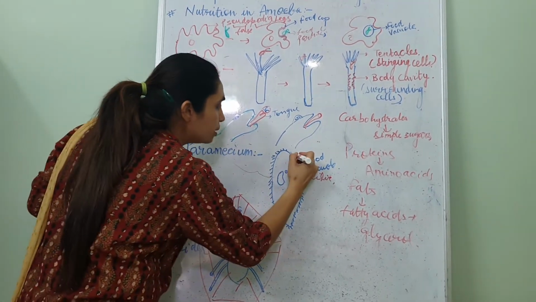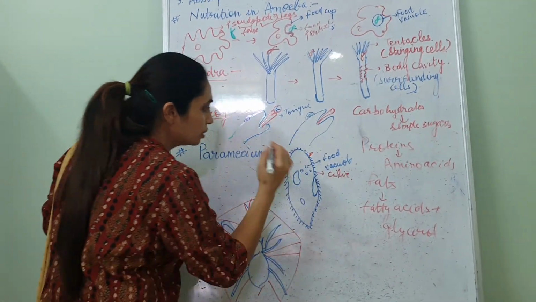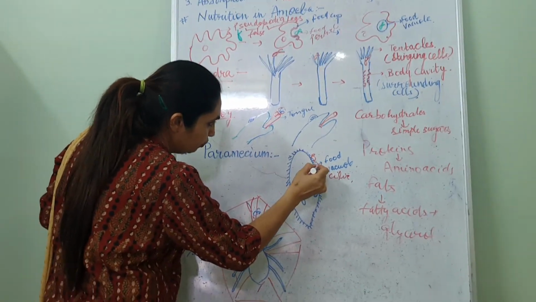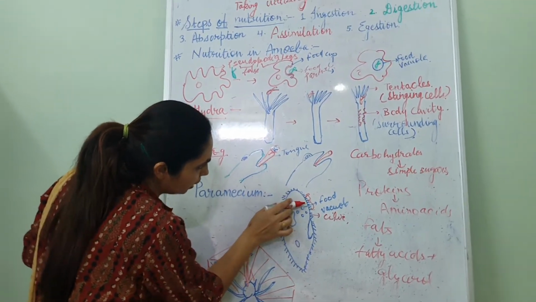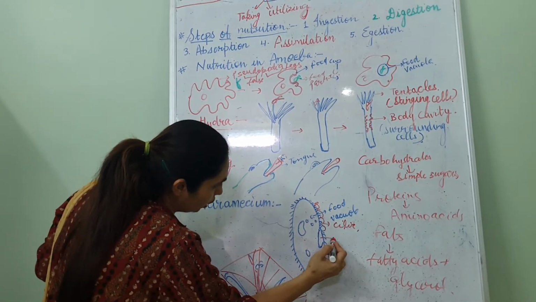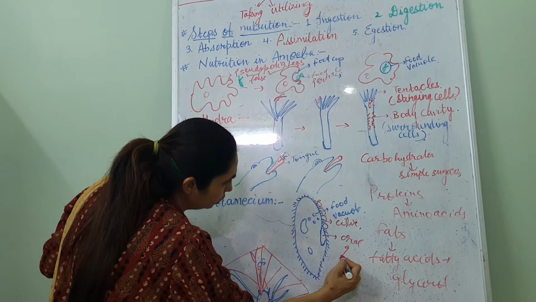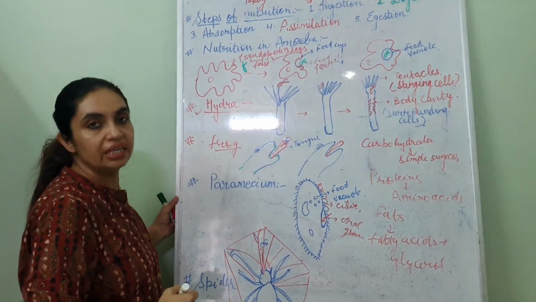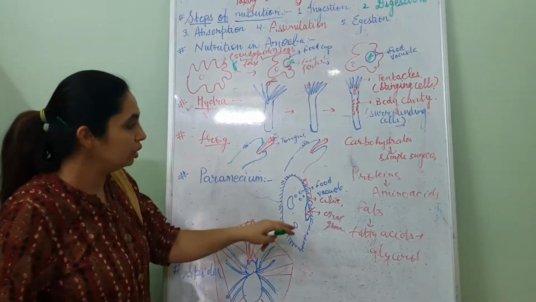As soon as food comes in contact, the cilia push the food like this and transfer it to other cilia. Here an oral groove is present, just like a mouth, and the food is ingested through this oral groove.